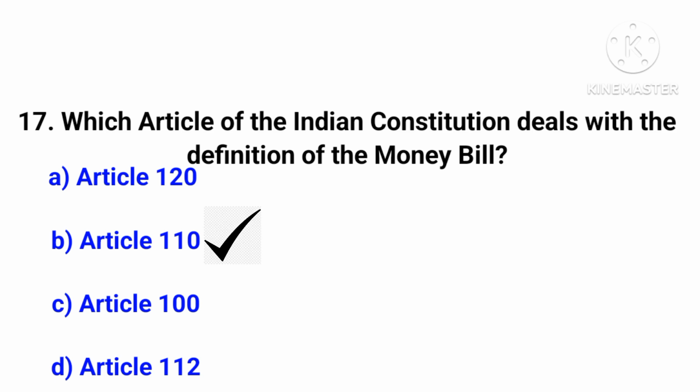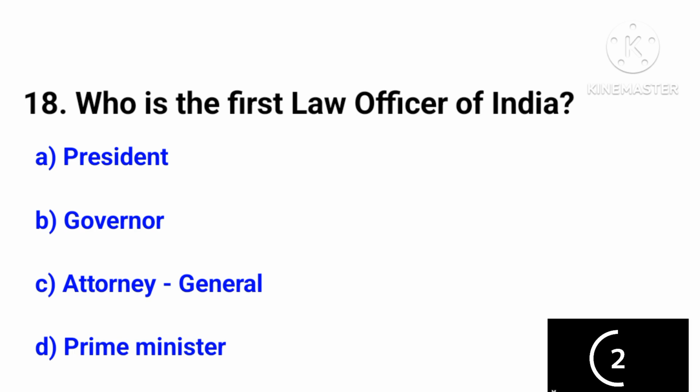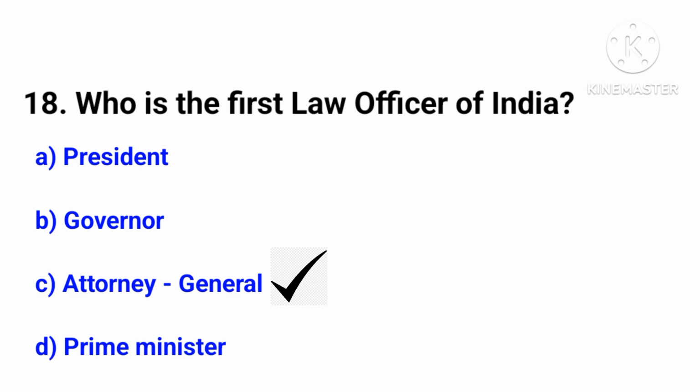The correct answer is option number B, that is Article 110. Who is the first law officer of India? The correct answer is option number C, that is Attorney General.